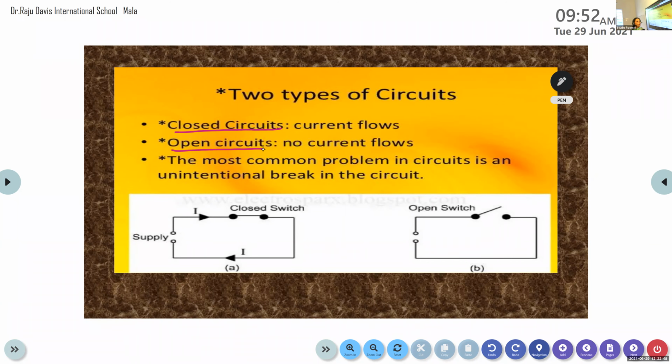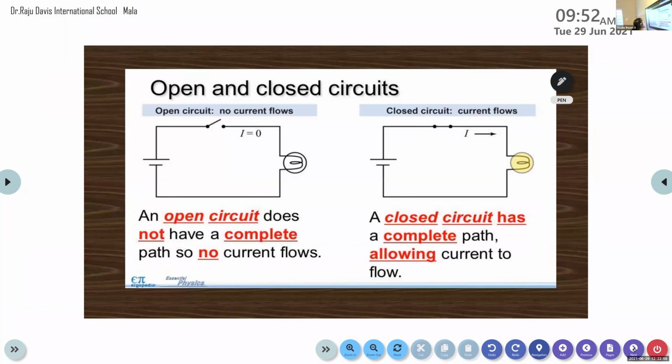Then what do you mean by open circuit? It's not closed. Yes, very good. If there is any gap in the path of the charges, then we call it an open circuit. An open circuit does not have a complete path, so no electric current flows. Here there is a gap in the circuit.